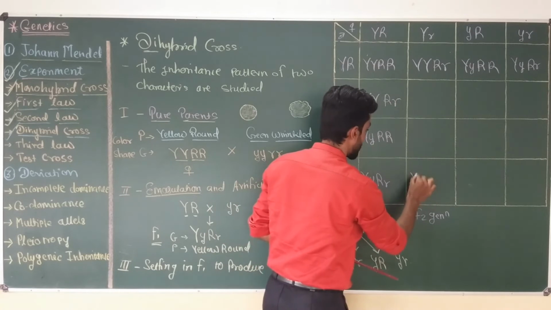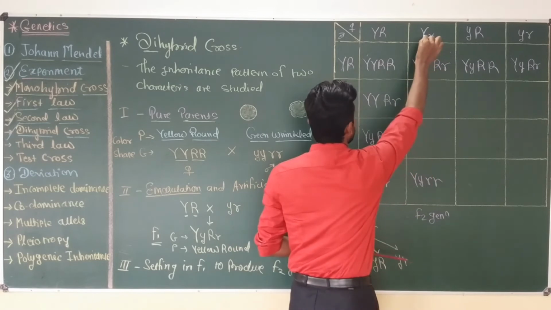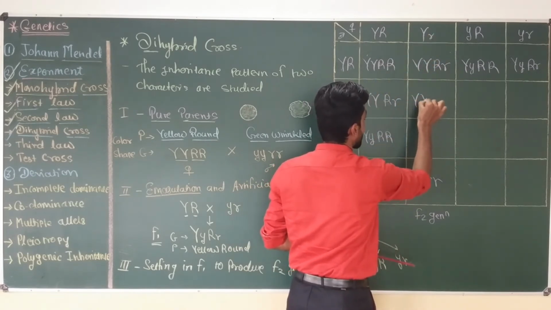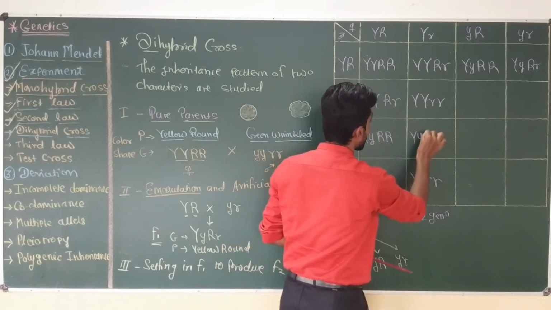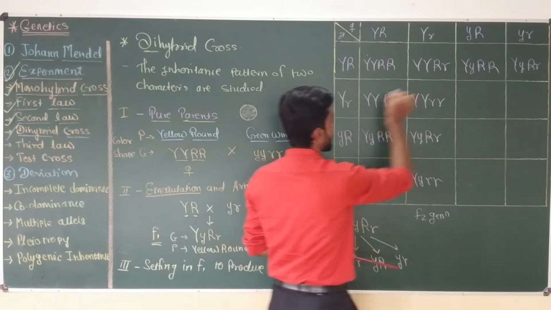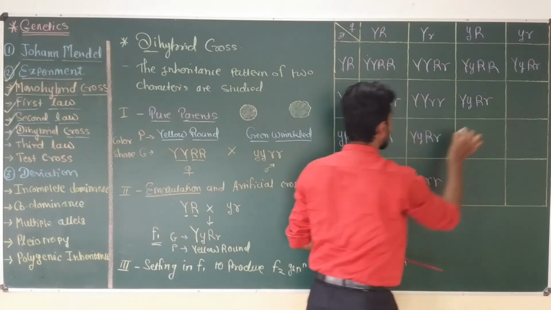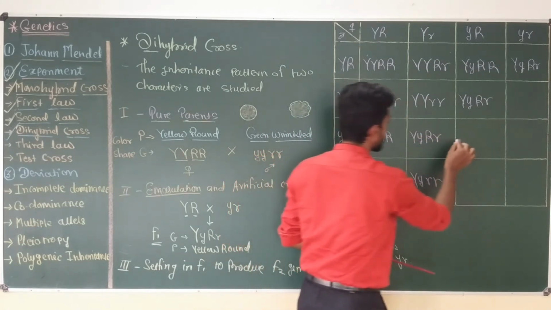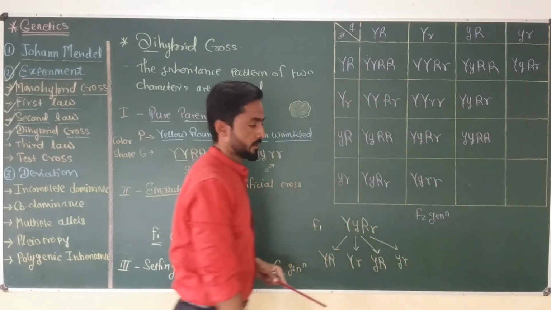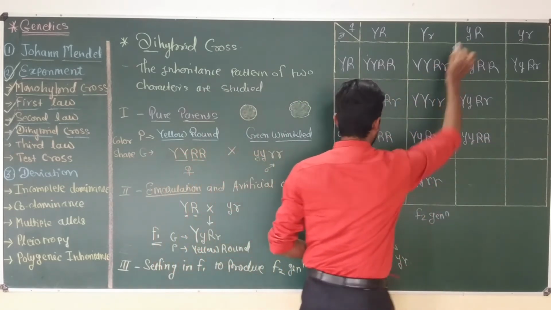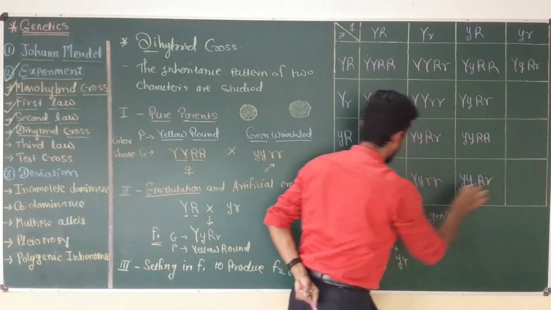Now here capital Y small r; capital Y small r, capital Y capital R small r; capital Y capital R small r. Then small y capital R; then small y small y and capital R small r.